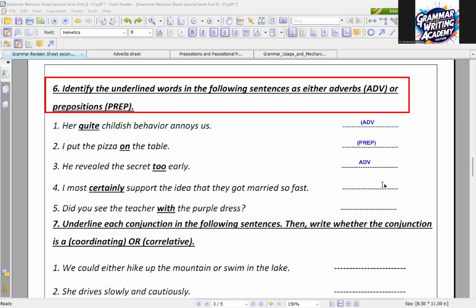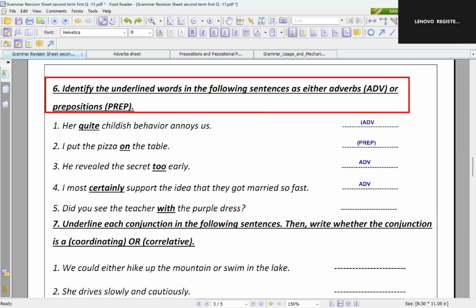Certainly here, is it an adverb or a preposition? Adverb. Good. It modifies the verb support, right? So certainly is an adverb, and it modifies a verb. Thank you so much.